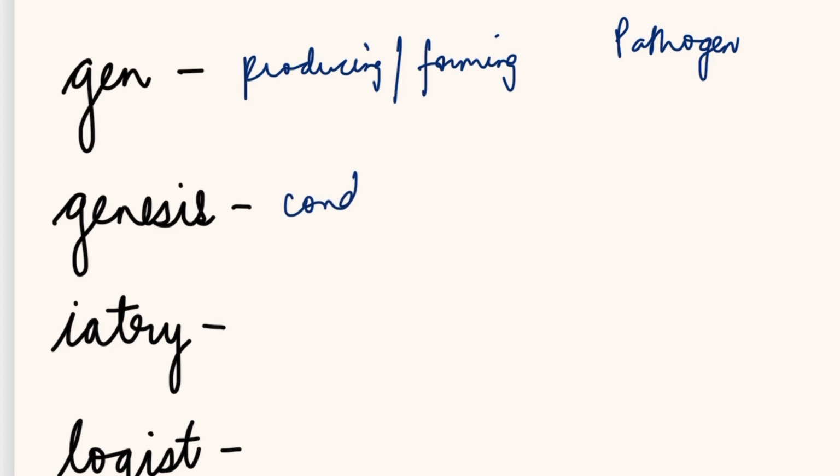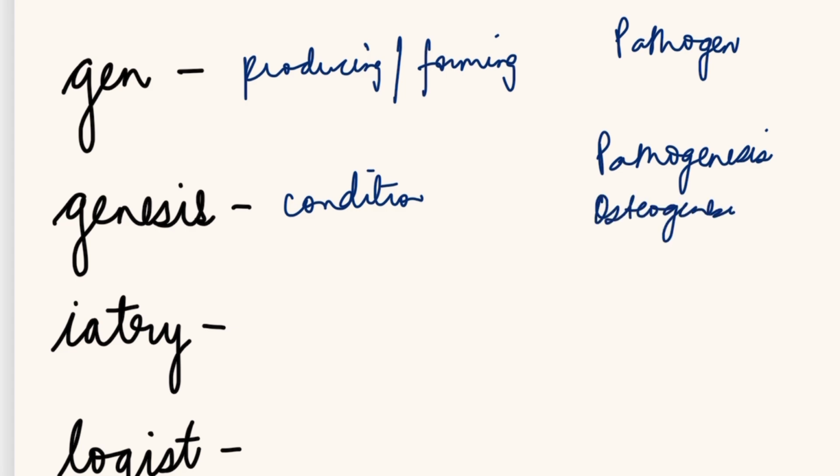Pathogenesis. Now tell me the difference between a pathogen and pathogenesis. Pathogen is the disease producing agent. Pathogenesis is formation. Let us take another example. Osteogenesis. Osteogenesis is the formation of a bone.